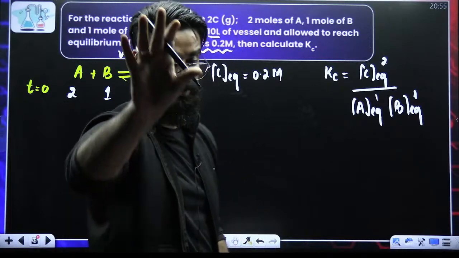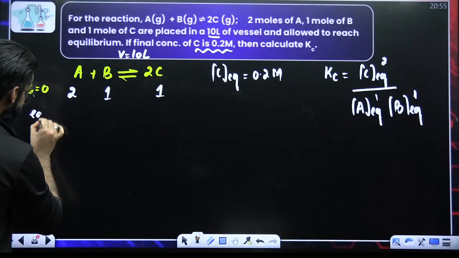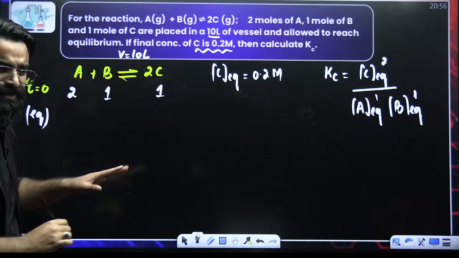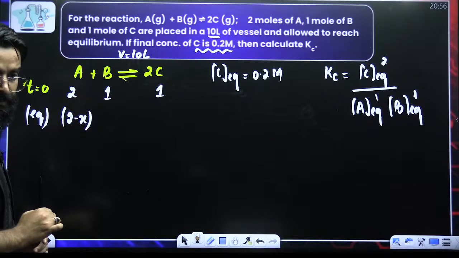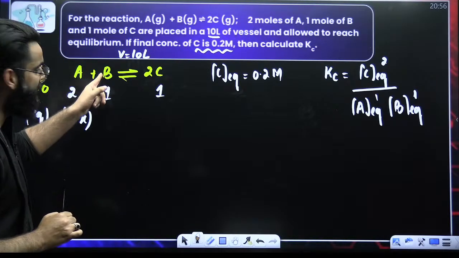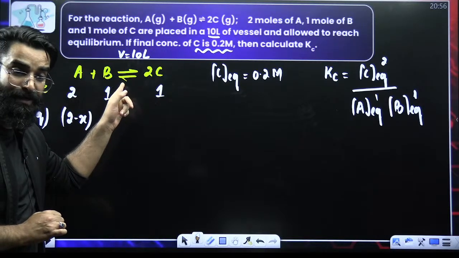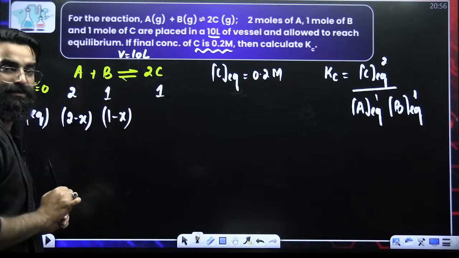How exactly? Try to understand. I'm starting with 2 moles of A. Let's say at equilibrium, out of 2 moles of A, X have reacted. I'll be left with 2 minus X moles of A at equilibrium. 1 mole of A reacts with 1 mole of B, so X moles of A would have reacted with X moles of B. So I'll be left with 1 minus X moles of B at equilibrium.